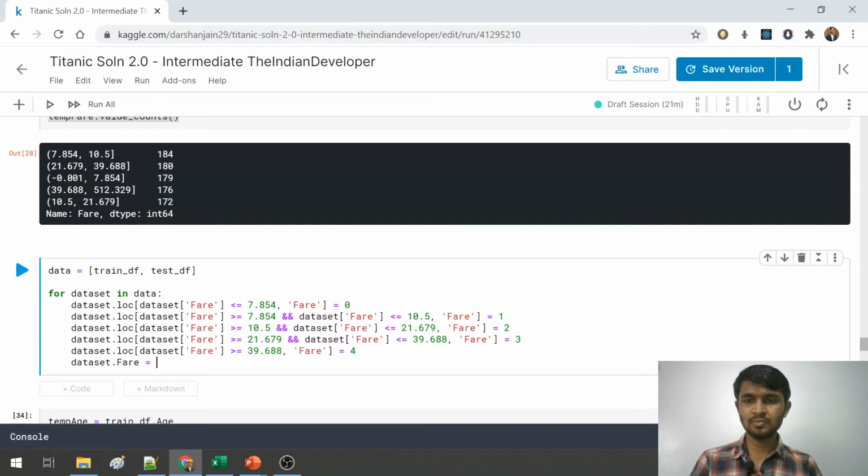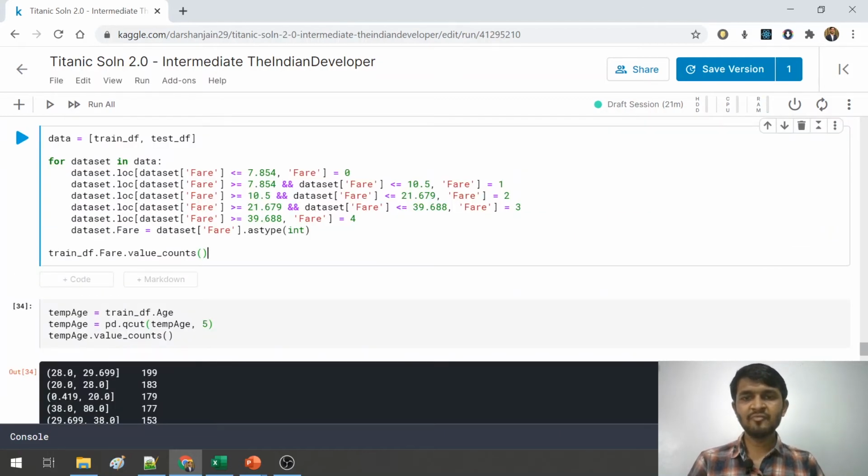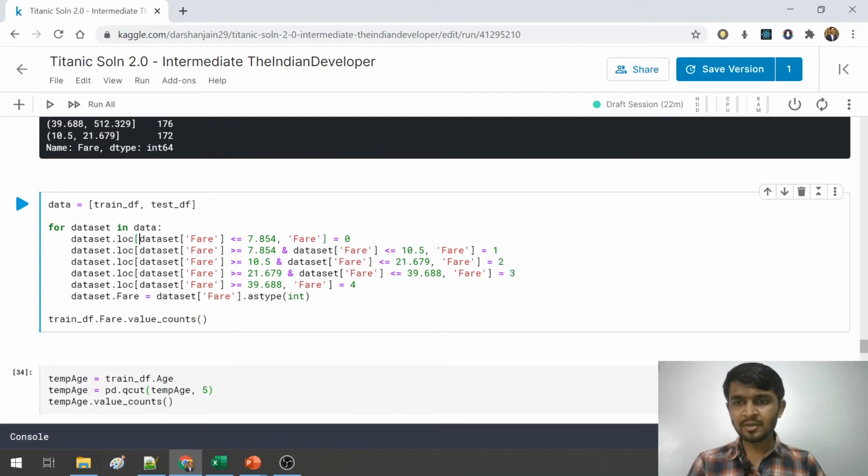Fair is equal to dataset fair dot astype int, and if I run this part of code, that is fair dot value counts, I have made a small mistake here. I have to write single and not double and here. Also I forgot to add round braces here, so let me quickly do that.